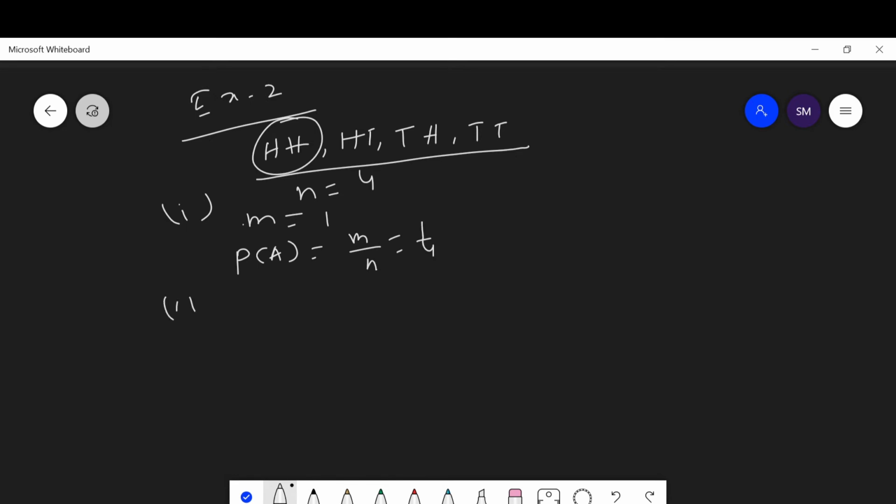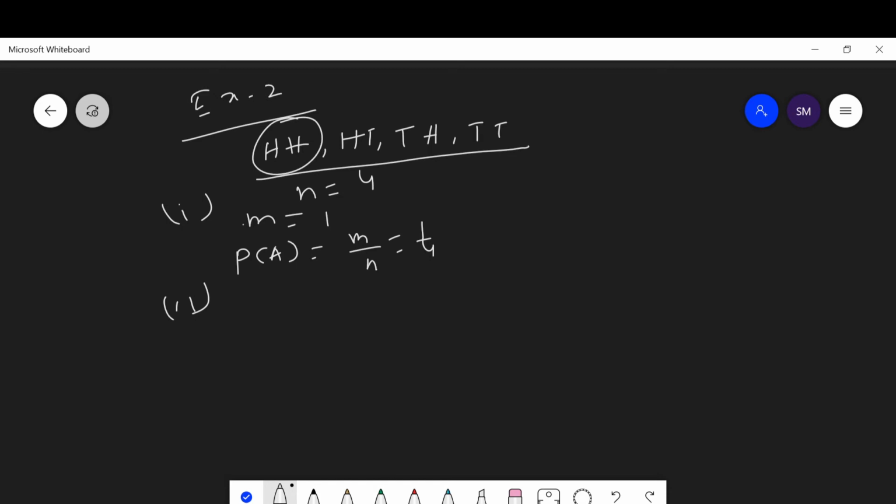Then the next question says, getting exactly one head. One head is obtained in the elementary events where you get only one head and the other is a tail.